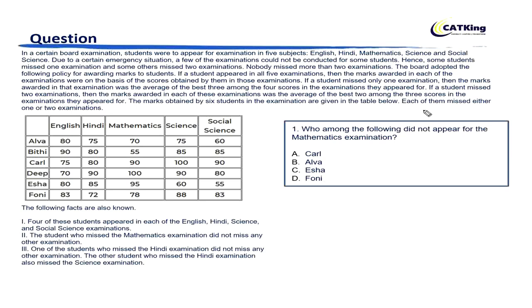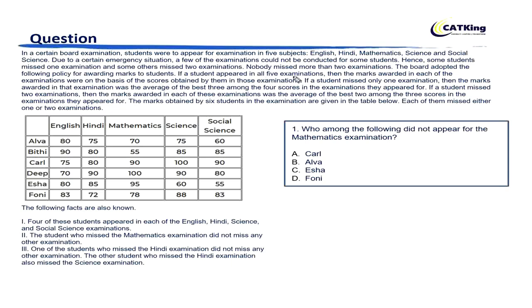Alright, so here the set says in a certain board examination, students were to appear for examination in 5 subjects: English, Hindi, Mathematics, Science, and Social Science. Due to a certain emergency situation, a few of the examinations could not be conducted for some students. Hence, some students missed one examination and some others missed two examinations. Nobody missed more than two examinations. Okay. The board adopted the following policy for awarding marks to the students.